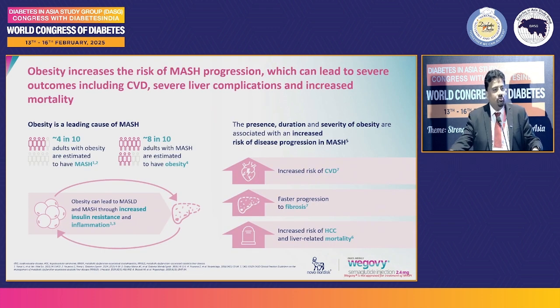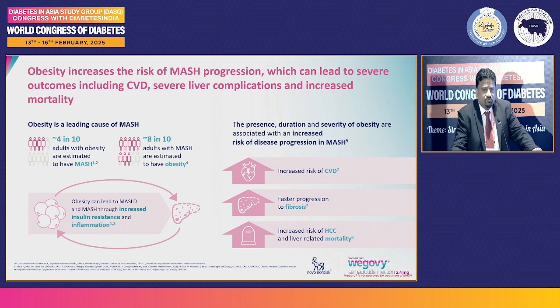But when you talk of diabetes, when you talk of MASH, when you talk of obesity, I think all of them go hand in hand. And it is not only important in terms of just presence or absence of obesity that we talk of MASH. You see that it is presence, duration, as well as severity that makes a difference.